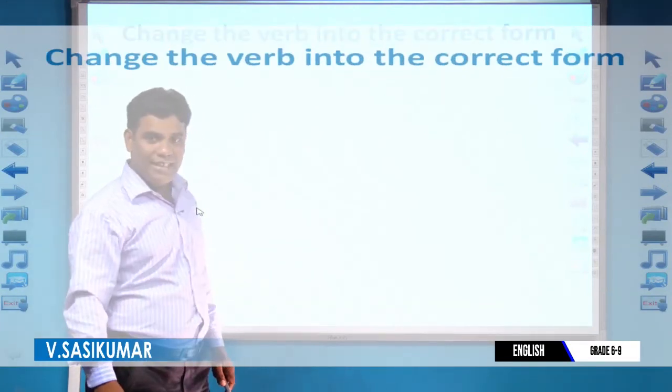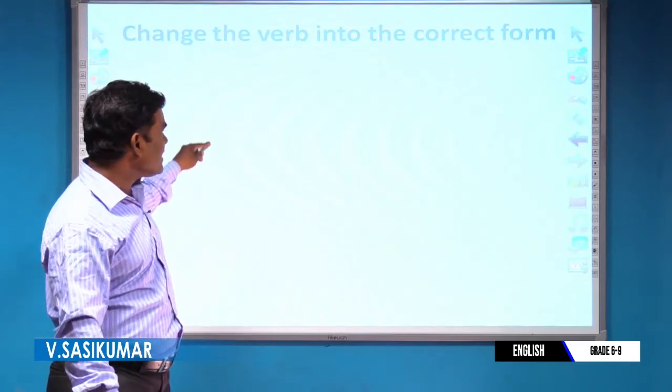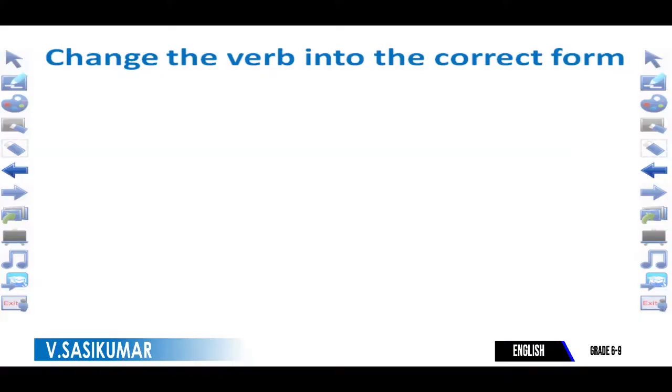Dear students, this is a very important part for you. Change the verb into the correct form. You have studied the present perfect tense for a long time. Earlier you studied positive sentences. Here you have finished the questions, and how to make the question.